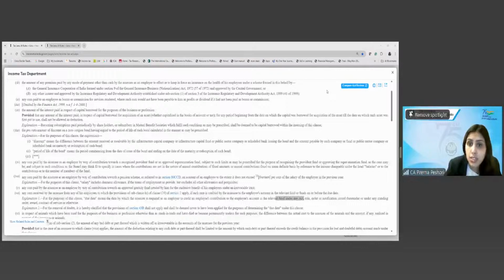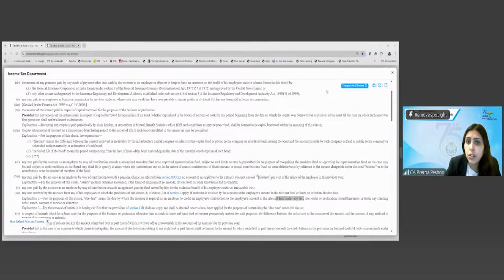Here the due date is the due date of the fund. It is not the due date of the return of income. Beware about this mistake that you may make in the examination. Right? So here the due date is the due date of the particular fund. This is not the due date of the income tax return. Do not make this mistake in the examination.